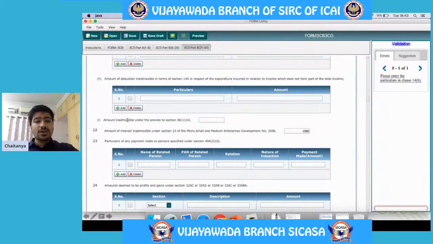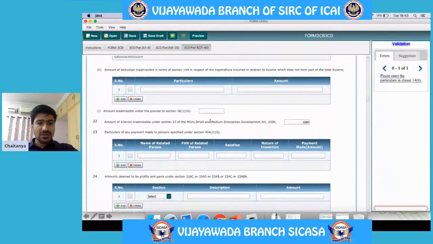Amounts inadmissible under proviso to 36(1)(iii). Say I have purchased an asset through funds borrowed. The interest expenditure for the funds borrowed will not be allowed till the date the asset is put to use. So till the date the asset is put to use, the proportionate amount of interest paid will not be allowed. So if there is any interest expenditure of this sort, that has to be given in this particular point.